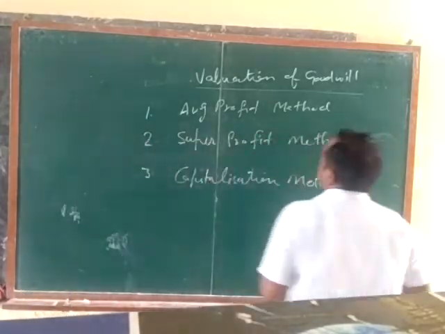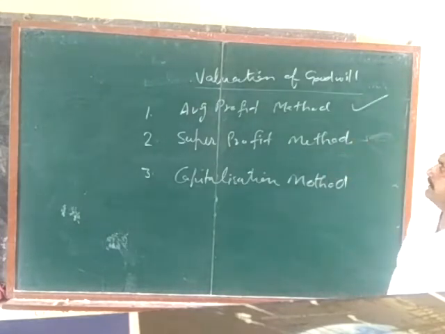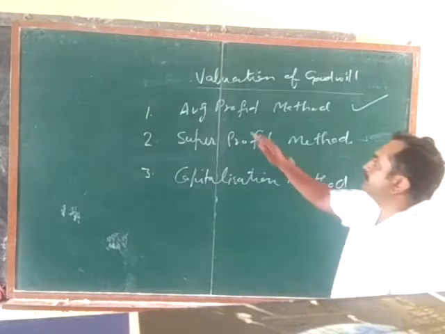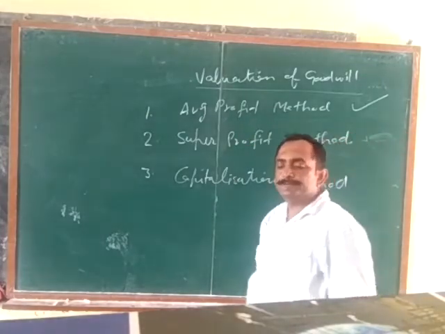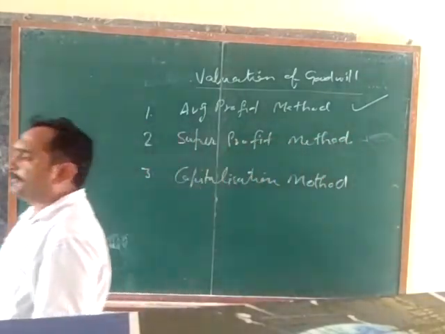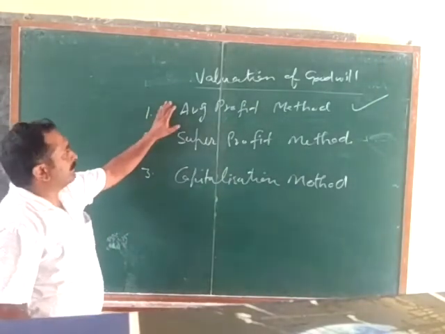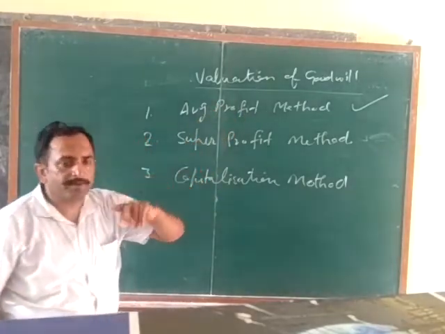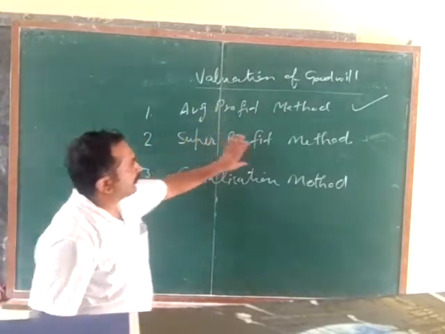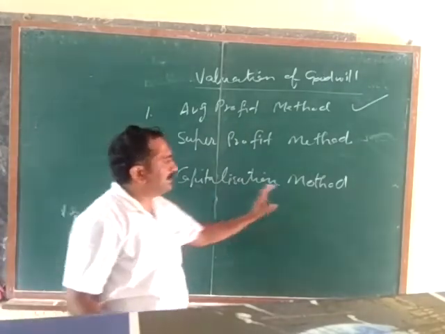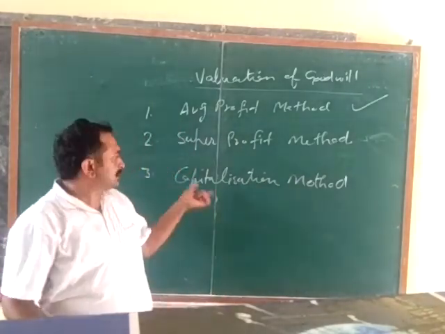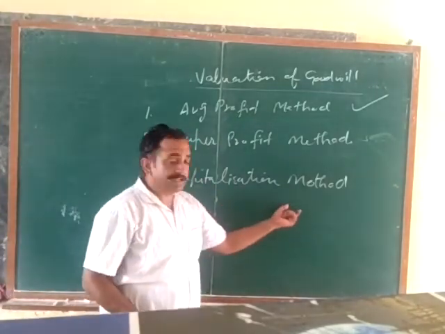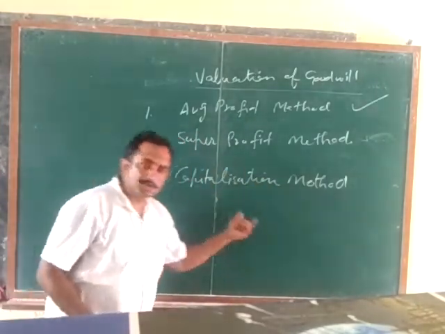If we discuss all these 3 methods, first one is average profit method. Under the average profit method, there are 2 parts: number 1, simple average profit method, and number 2, weighted average profit method. Second is super profit method, and third is capitalization method. Again, in the capitalization method, there are 2 parts: number 1, capitalization of average profits and number 2, capitalization of super profit.